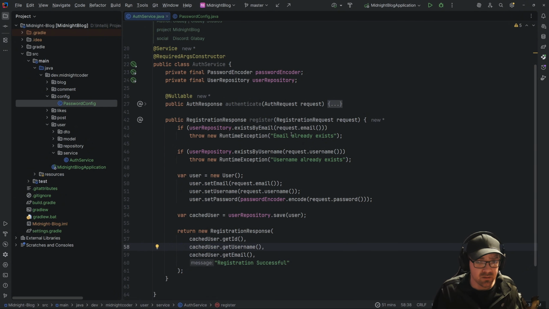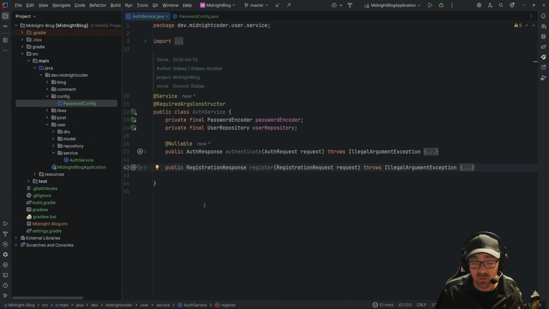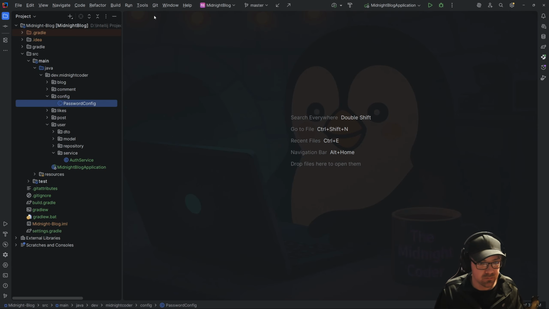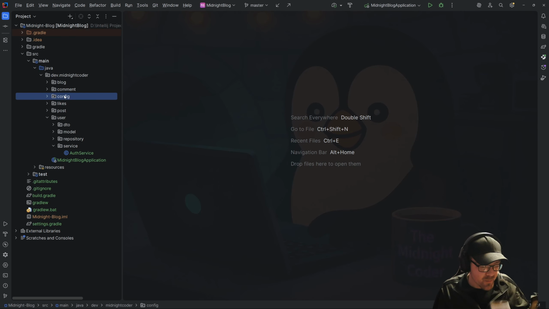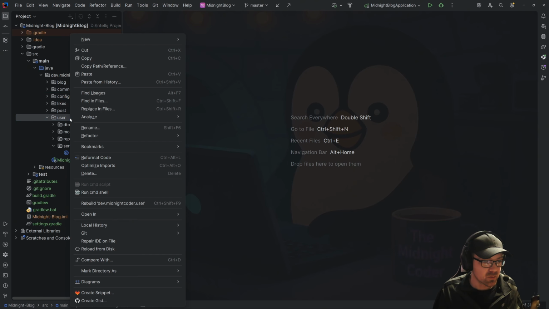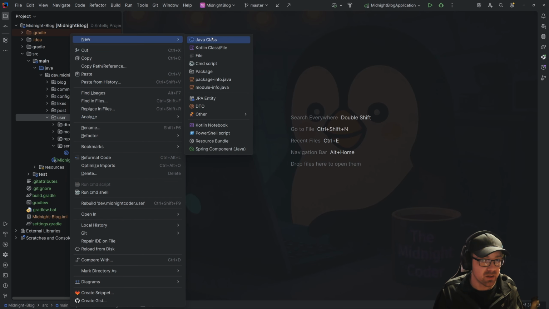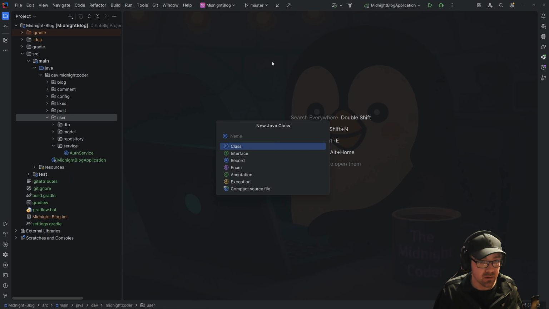Okay, next we need to go make a controller. So we'll come into our user and we'll make a new, this one's going to be in the controller package, and it's going to be that of the auth controller.